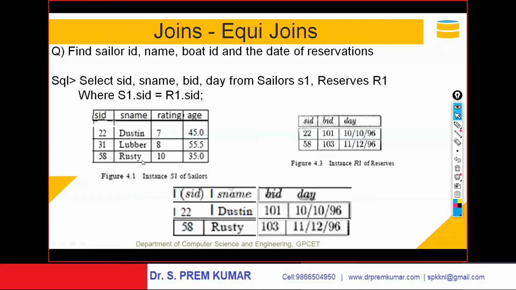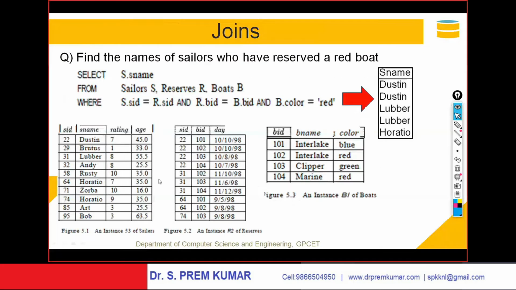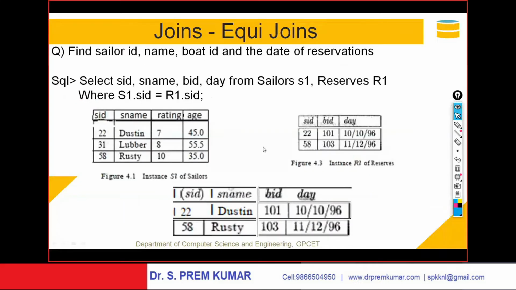Take Rusty. Rusty's rating is 10, age 35, and sailor ID is 58. The 58 has reserved boat ID 103, on so and so date. Now you are asked to display the sailor ID, name, boat ID, and day of reservation from sailors and reserves. I want only the details of those sailors who reserved.